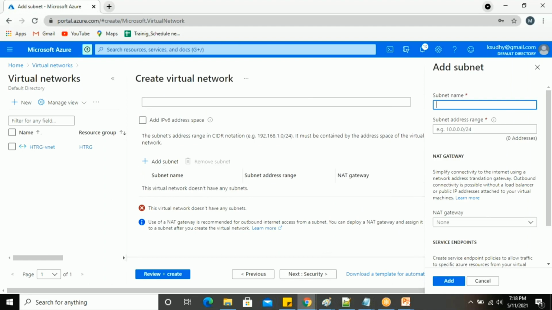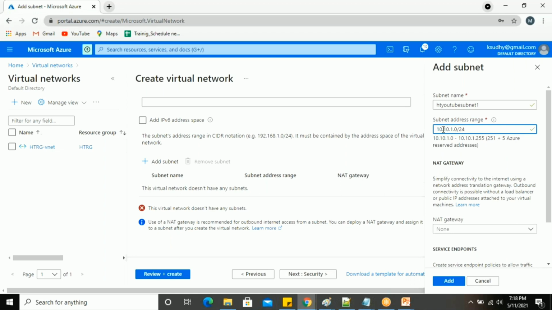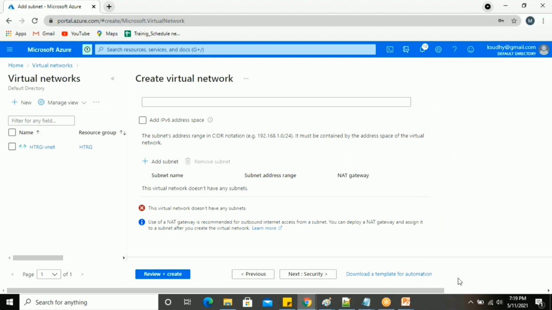I'm going to add a subnet here. Subnet name: ht YouTube subnet 1. I'm going to assign the subnet IP 10.10.1.0/24. So 10.10 will be the network ID, the subnet ID will be 1, and the host ID 0 and 0. I'm giving /24, which will be your subnet mask bit. You will get around 251 addresses, plus 5 Azure reserved addresses for this IP range. So I'm just going to click add.